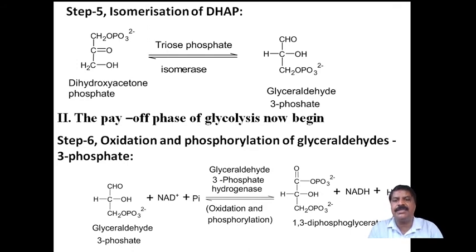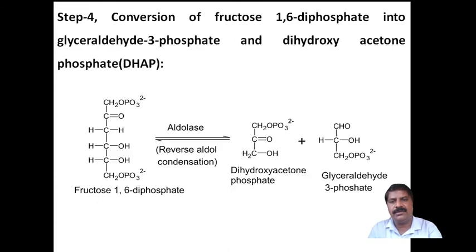Now next, the sixth step is nothing but the oxidation and phosphorylation of glyceraldehyde 3-phosphate. Here, in the oxidation and phosphorylation of glyceraldehyde 3-phosphate, that is the fourth step and fifth step.